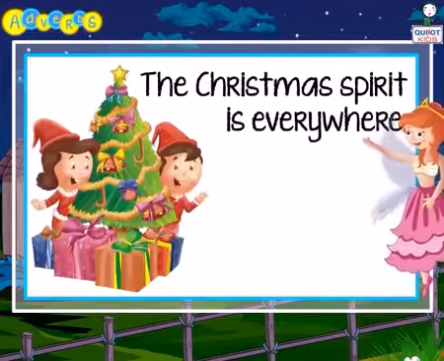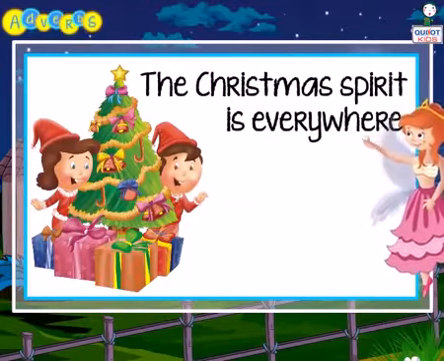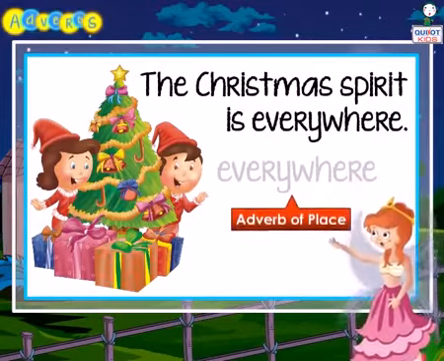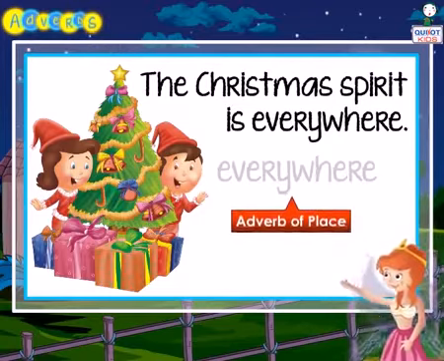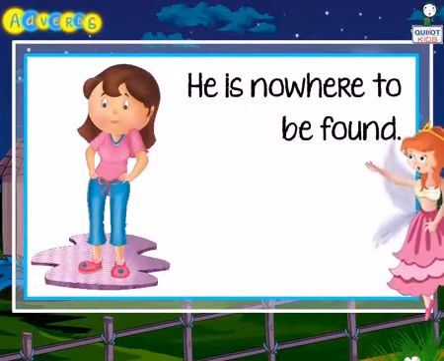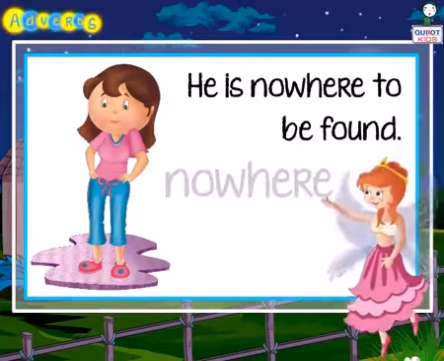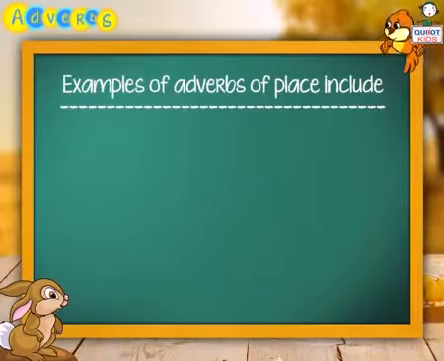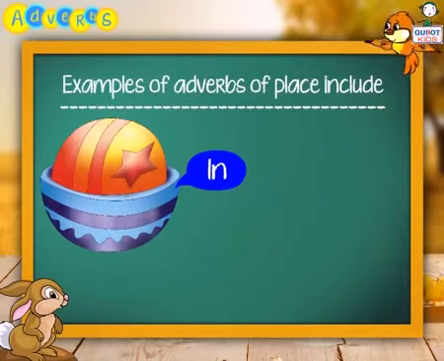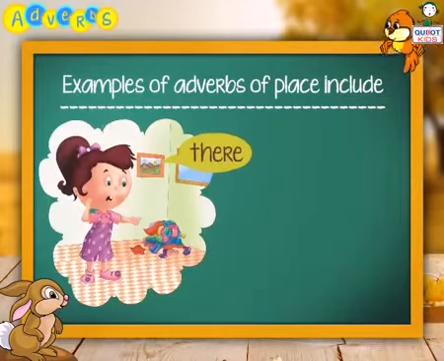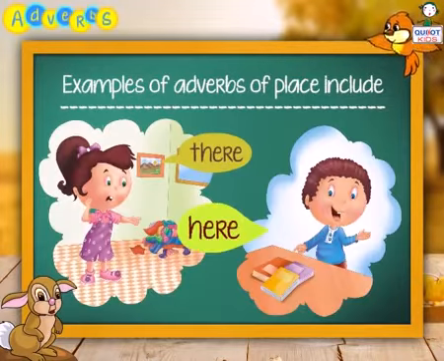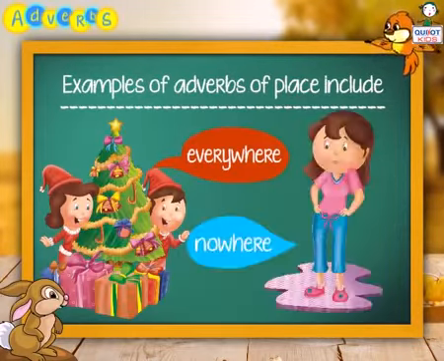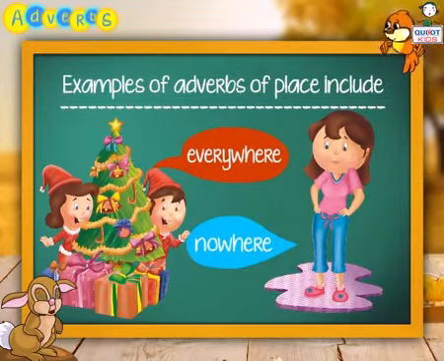The Christmas spirit is everywhere. Everywhere is adverb of place. He is nowhere to be found. Nowhere is adverb of place. Examples of adverbs of place include in, out, there, here, everywhere, nowhere, and the likes.